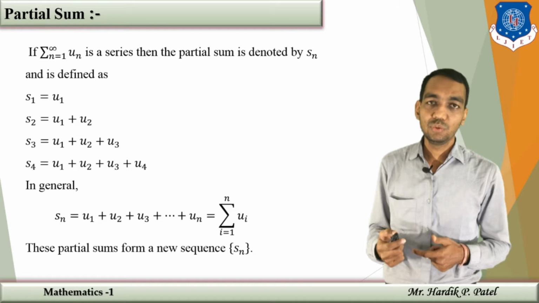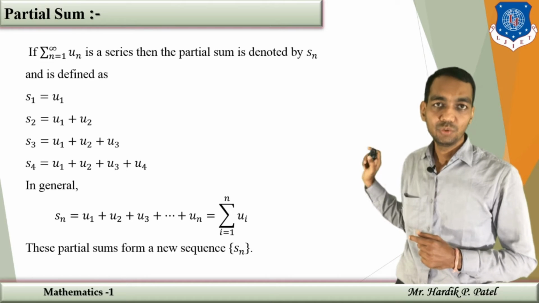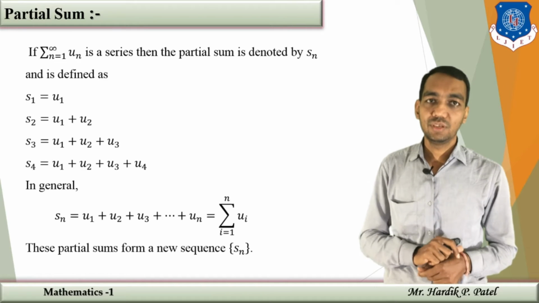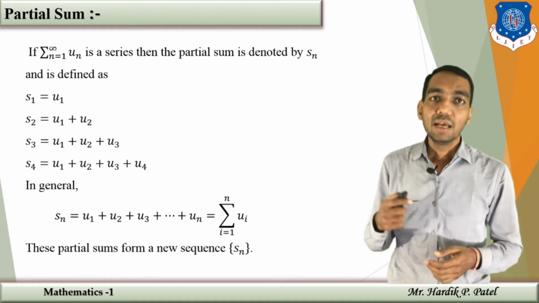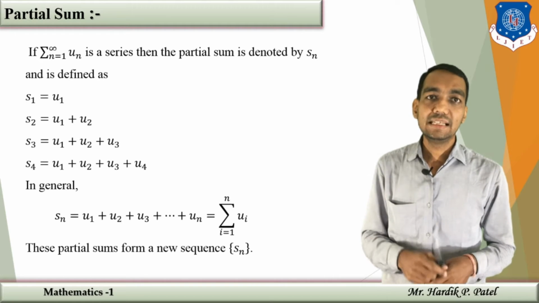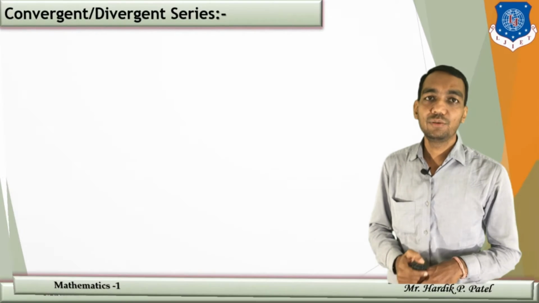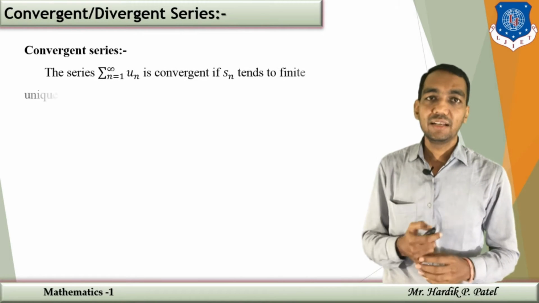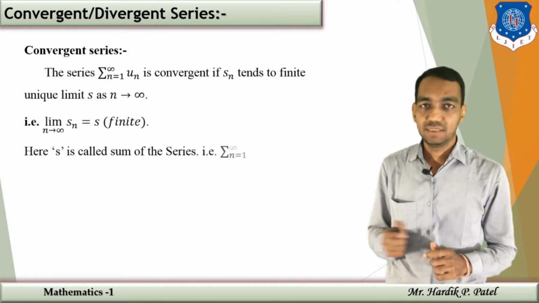In the same manner, S2 is the sum of the first two terms, so it will be u1 plus u2. S3 is u1 plus u2 plus u3, and S4 and so on. Now this S1, S2, S3, Sn and so on generate a sequence. Using this sequence we are going to discuss the convergence of a series. Now, how to find the convergence of a series? For that we apply the limit to Sn.